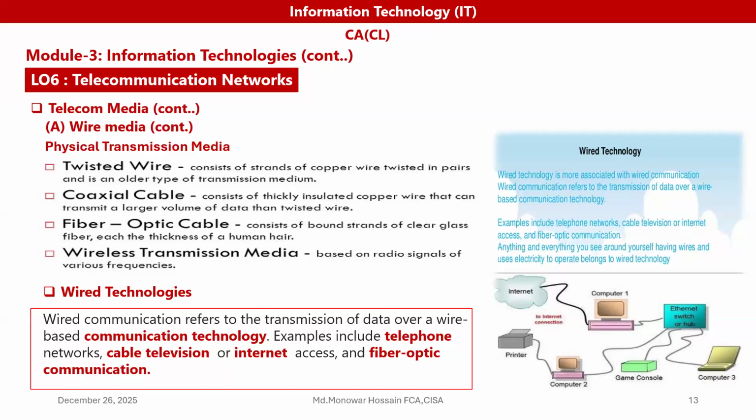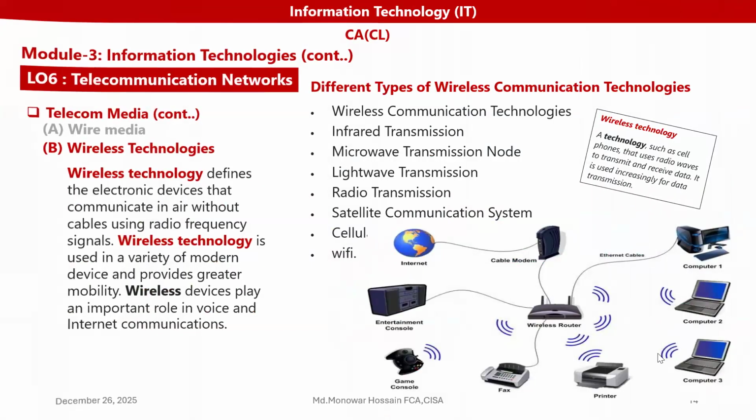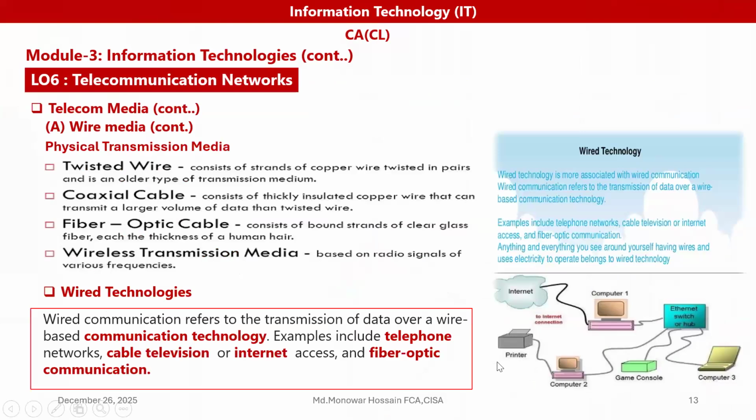Wire technology is more associated with wire communication, that means cable. Wire communication refers to the transmission of data over a wire-based communication technology. And we know the physical transmission media: twisted wire, coaxial cable, fiber optics, etc. So it's all connected with the wire. This is the wire media.